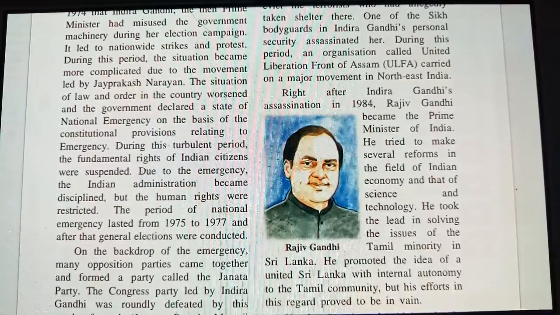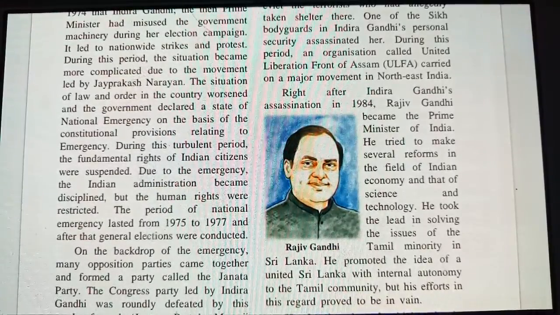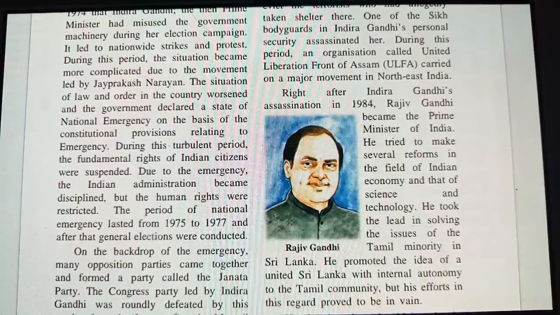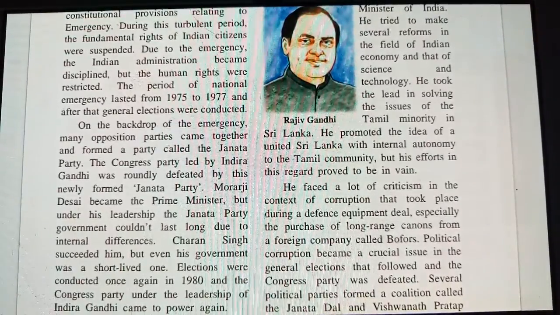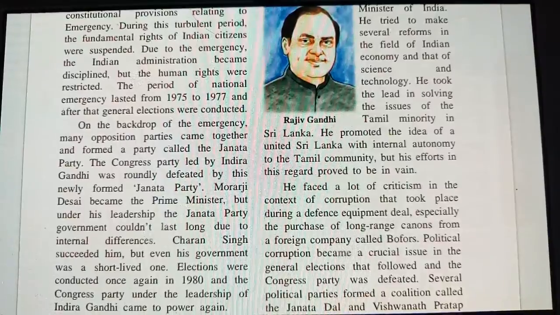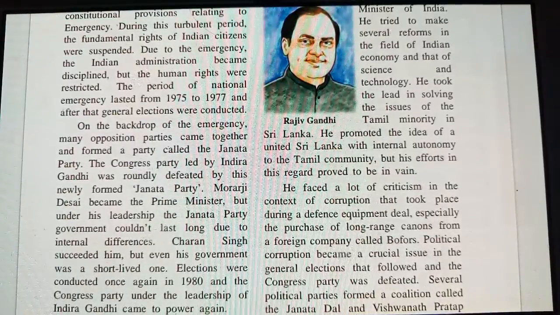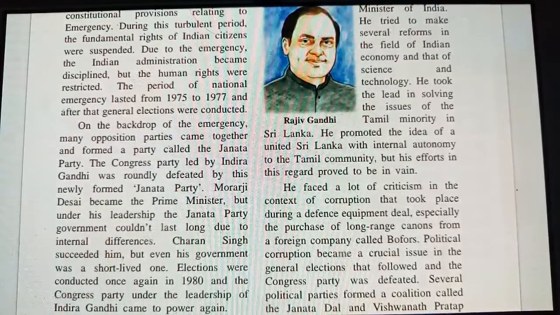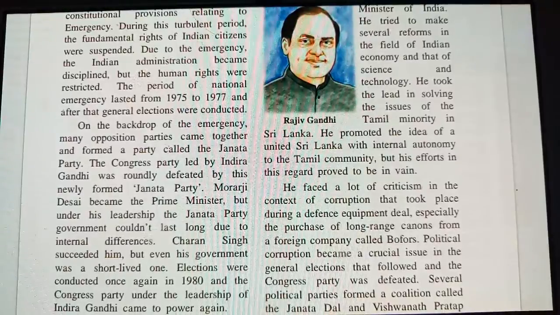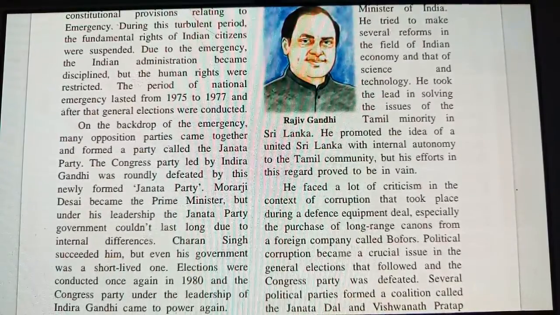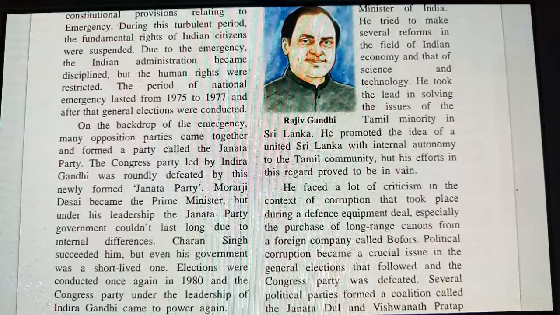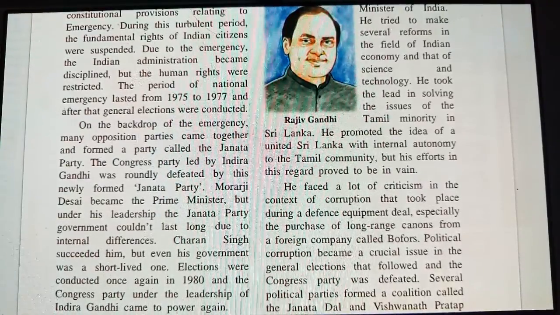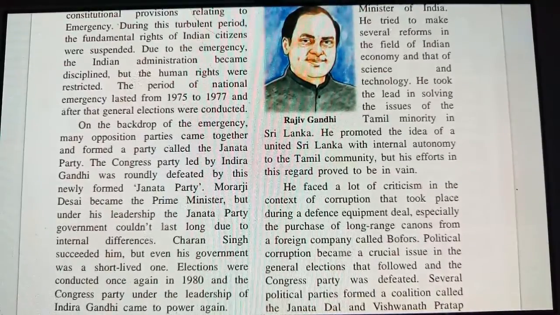Because of that emergency, a new party formed, and they were having a different ideology on how to tackle India. Morarji Desai became the prime minister of India. But under his leadership, the Janata Party government could not last long due to internal differences. Because of the internal differences, that party did not have a proper agenda, and they were not in leadership. Charan Singh succeeded him, but even his government was short-lived, so they were not having proper success in the country.